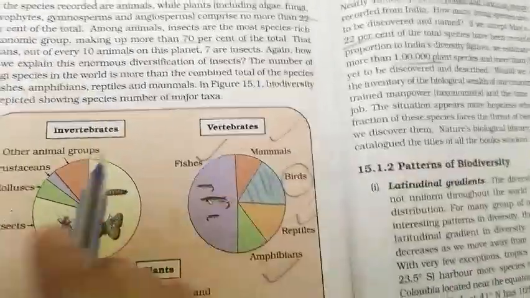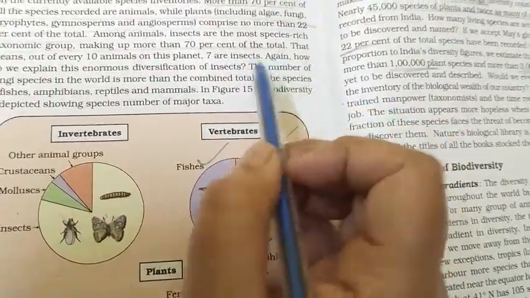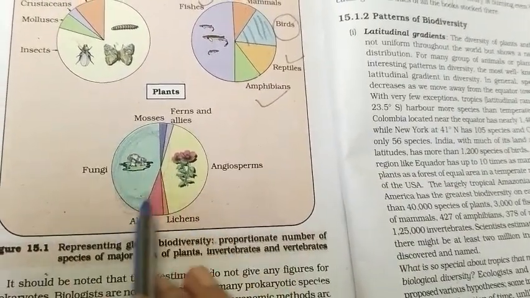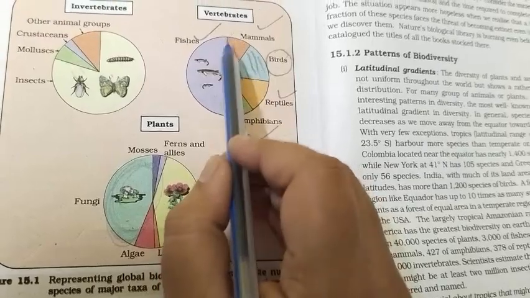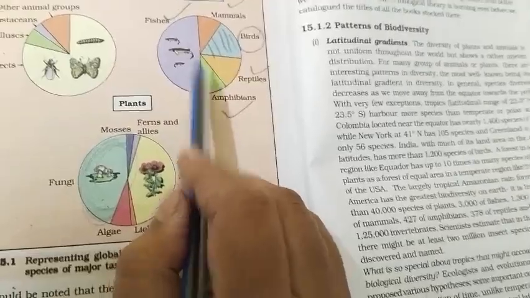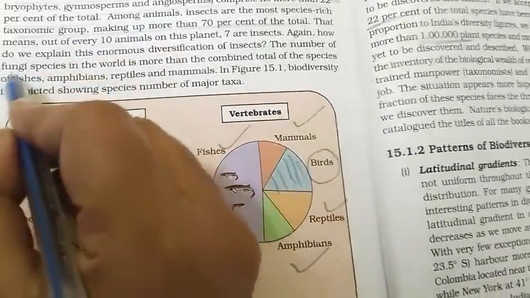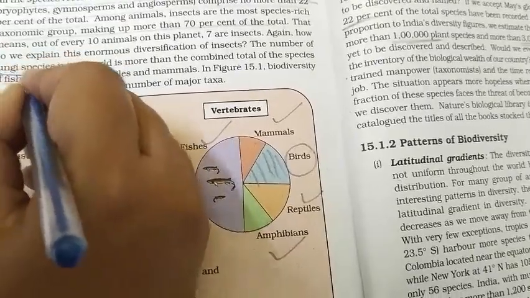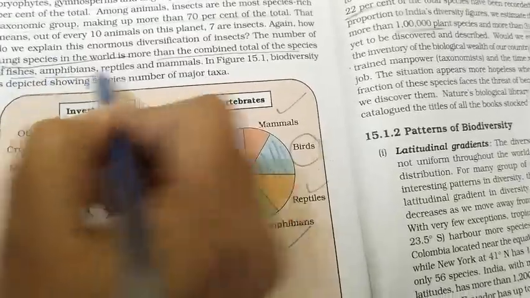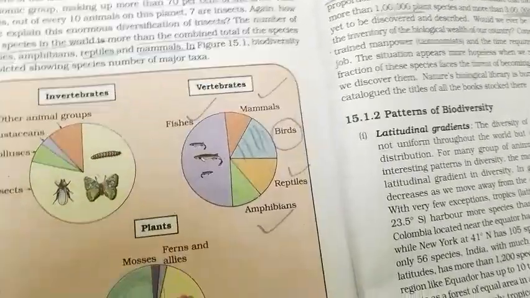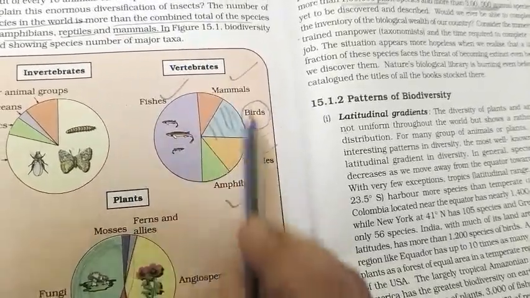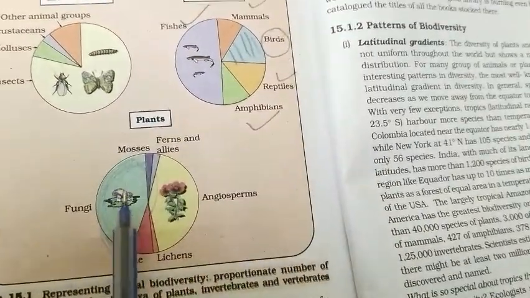Okay, the last fact which you should know is the total number of fungus. The total number of fungi species in the world is equivalent to, and more than, the combined total of the species of fish, mammals, reptiles and amphibians found on earth. You can underline this. You will have to exclude birds. So fish, mammals, reptiles and amphibians altogether make up the total number of fungus.